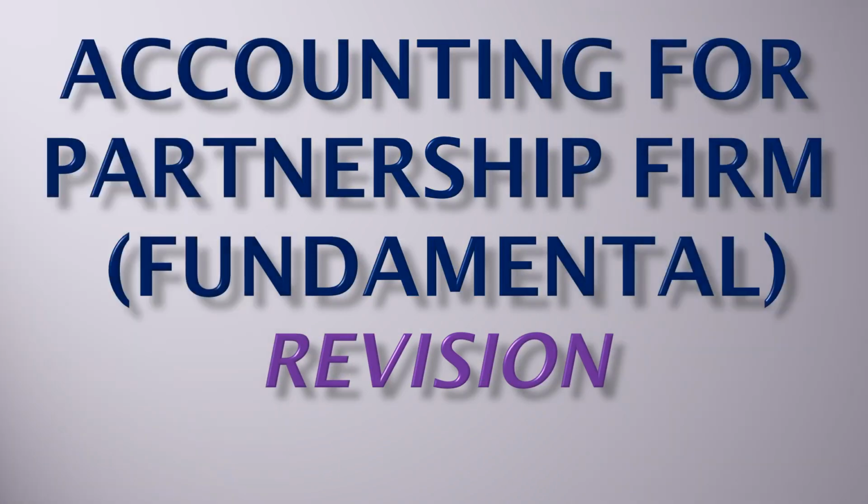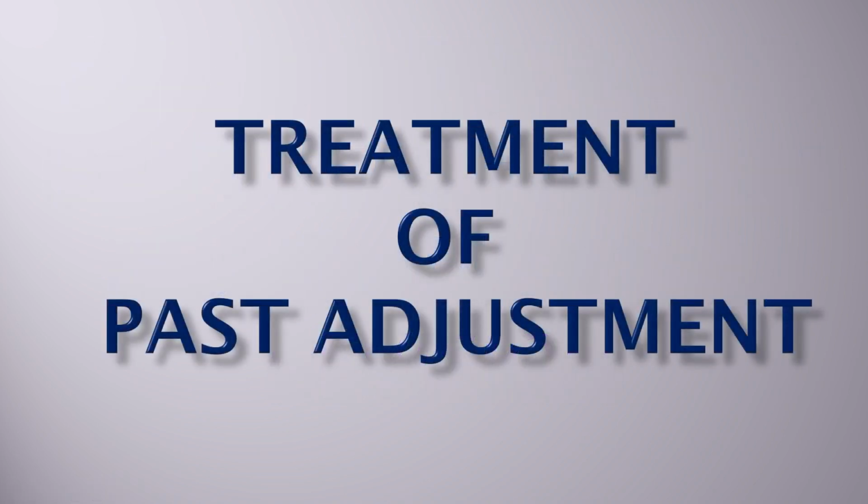In this session, we are going to consider a revision chapter, that is fundamentals of partnership, and today's topic is treatment of past adjustment when the accountant violates the partnership agreement. Like, as per the agreement, the accounts are not prepared.